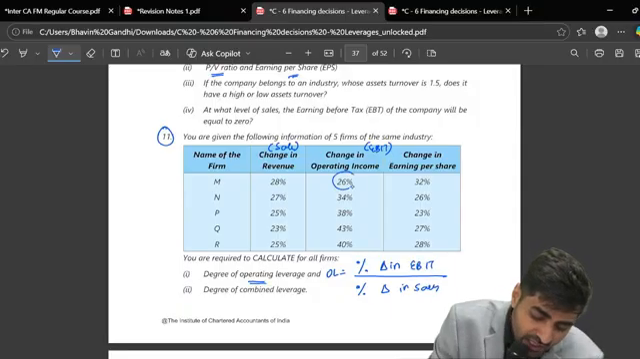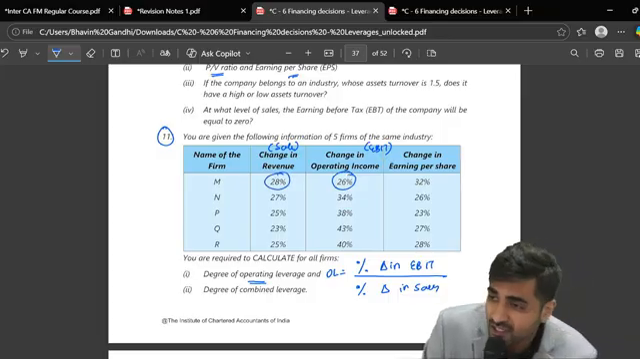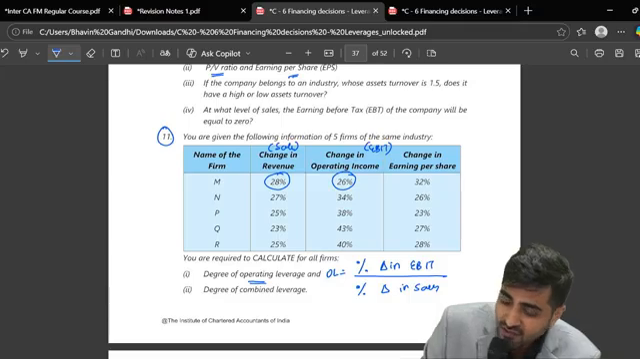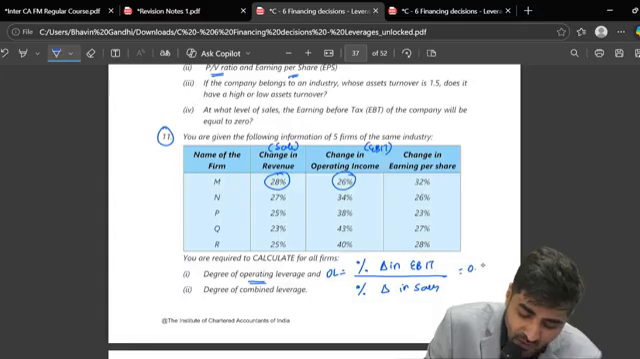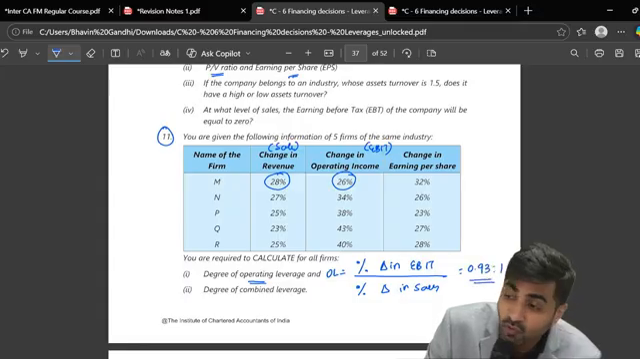So can I say you will take 26% and divide that by 28%? Will that give you operating leverage? Come on, yes or no? Yes, sir. So you just have to take 26 divided by 28. How much is that? 0.93:1. So that is your OL.